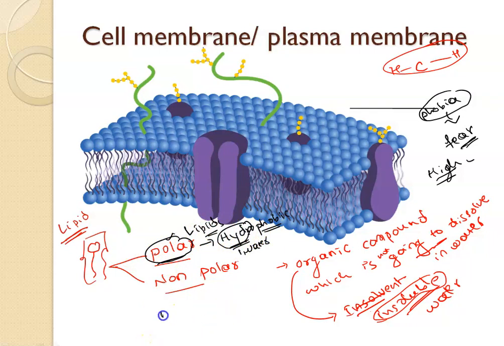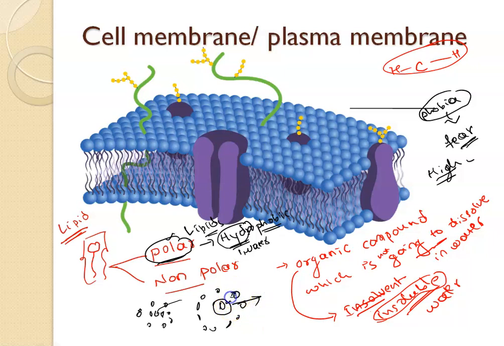Suppose here I have polar lipids. If I put a drop of water here, these polar molecules will start going away from it, because they have a phobia of water. They don't love water. Whenever they find water, they go away from it.